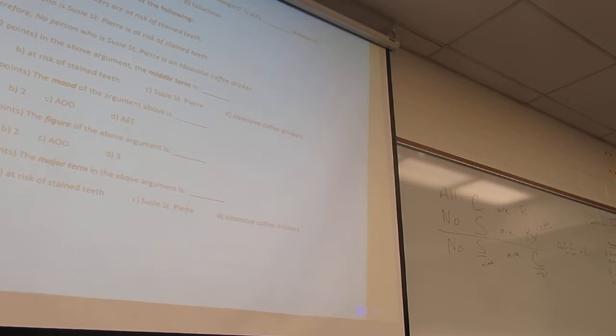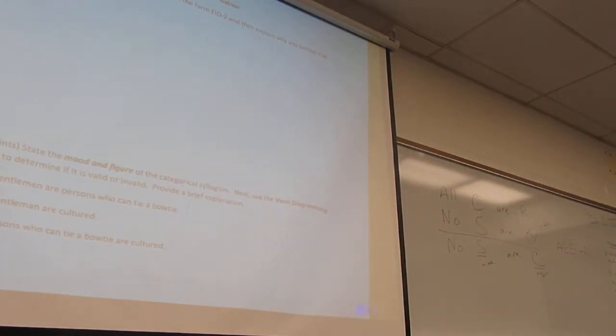Next, I want to look at the homework from last night. Now keep in mind, folks, I showed you a demonstration of one Venn diagram so far. One Venn diagram, and that was a triple A1 syllogism.